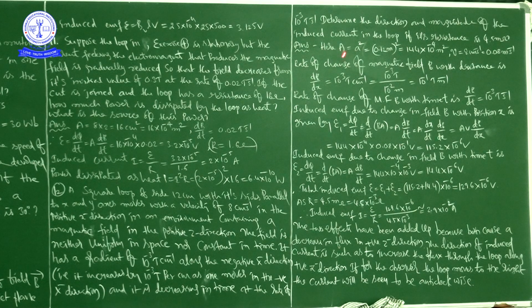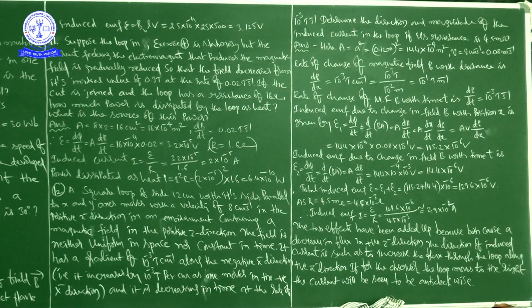Substitute the values of A, V and dB by dx. By completing the mathematical process, we get induced EMF due to change in magnetic field B with position x as 115.2 into 10 to the power of minus 6 volt. Next, induced EMF due to change in field with time. Epsilon 2 is equal to d phi by dt, where in place of phi you write BA, so A into dB by dt.